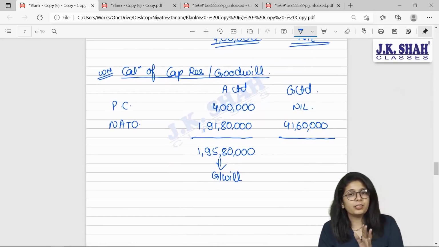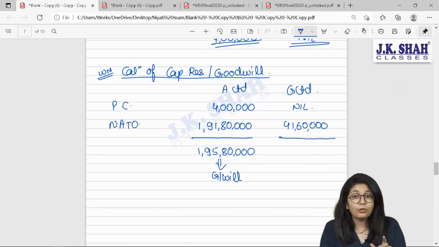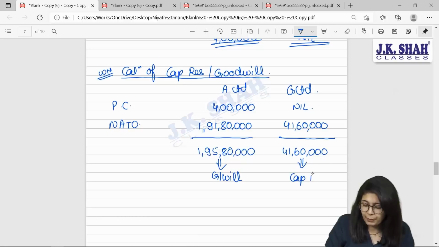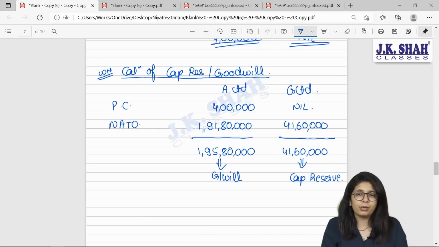What is the purchase consideration given to Ganga? Nothing. And what are the assets taken over? 41 lakh 60,000. So can I say in a way it is profit of 41 lakh 60,000 for the new company? And how does the new company treat their profits as? Capital reserve. Now I will not show both the items in my balance sheet.